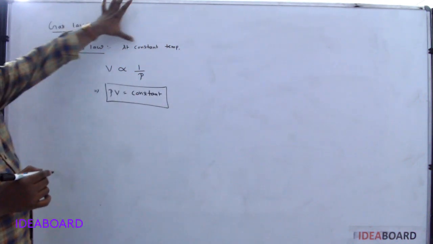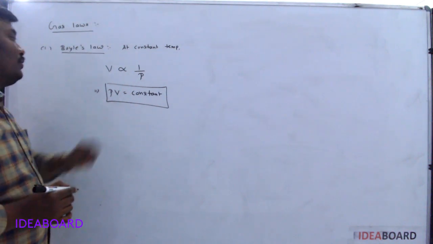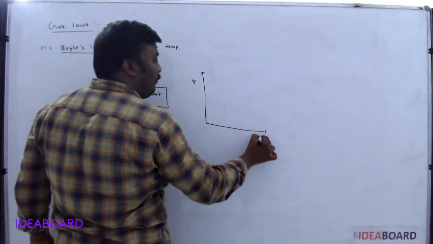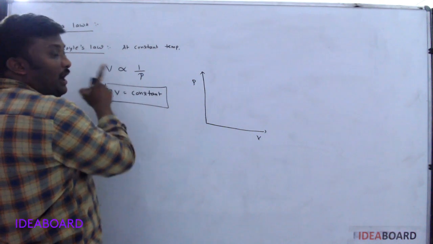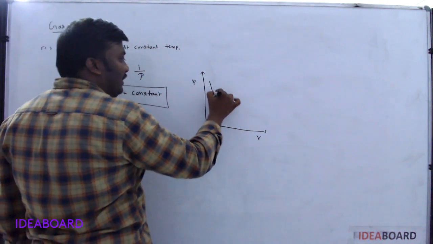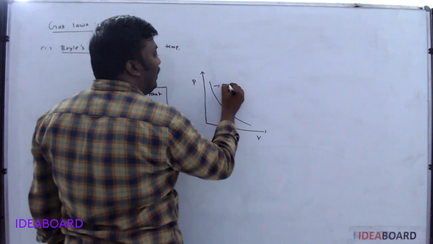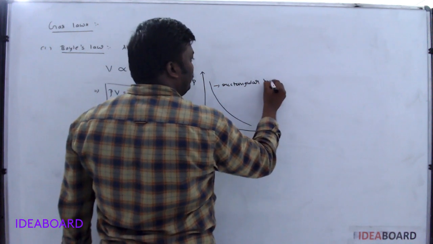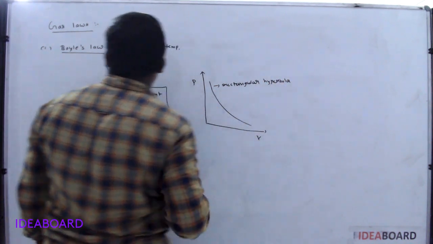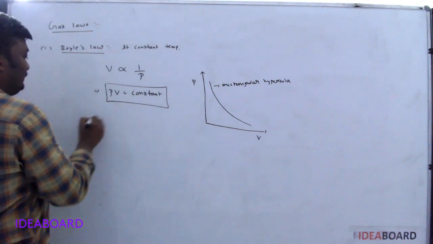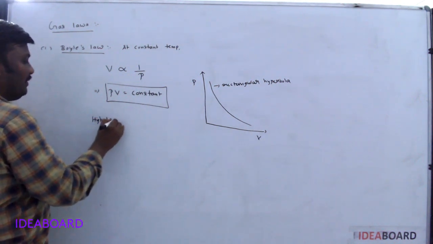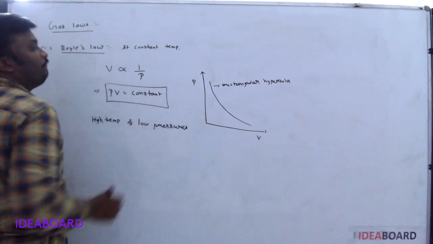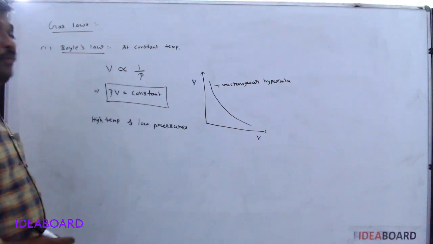So if you draw an indicator diagram between pressure and volume, P inversely proportional to V, or V inversely proportional to P, it comes as a rectangular hyperbola. Boyle's law is generally applicable for high temperatures and low pressures only. Okay, this is Boyle's law.